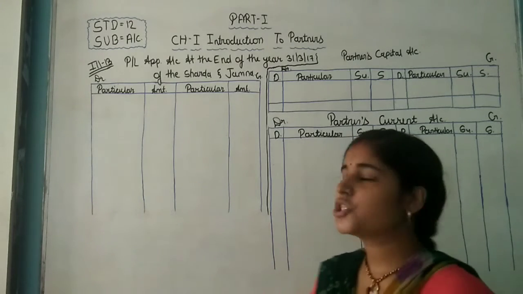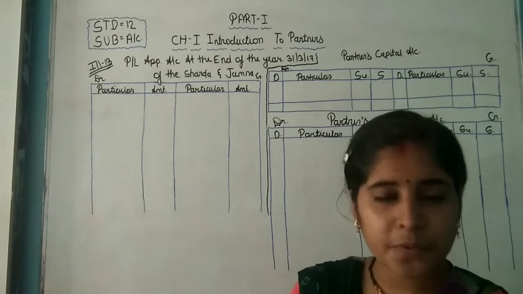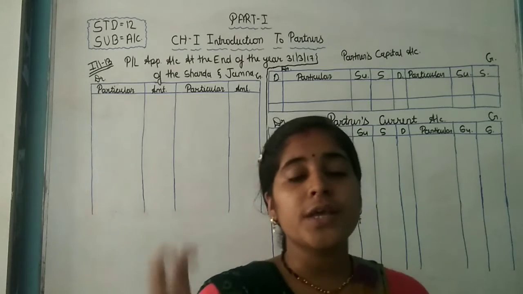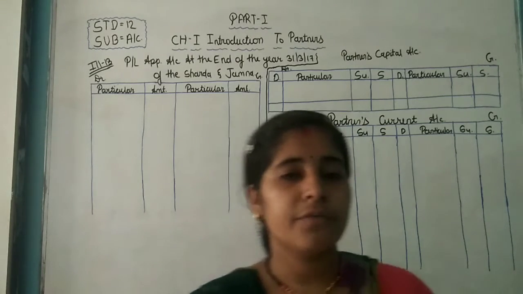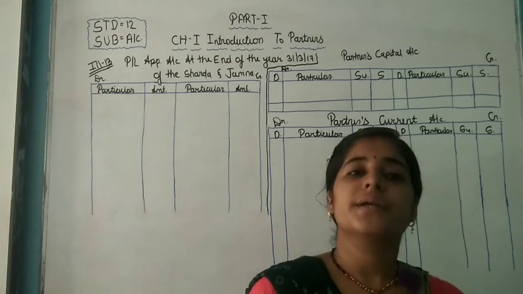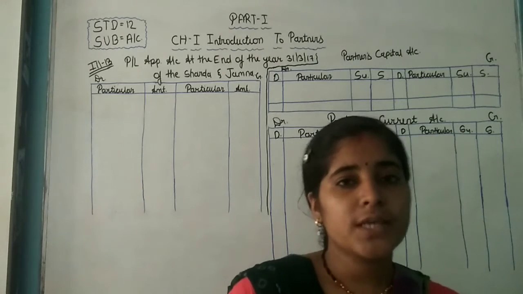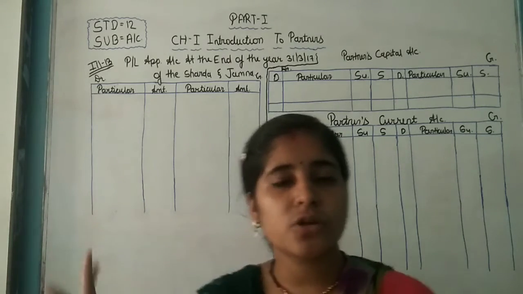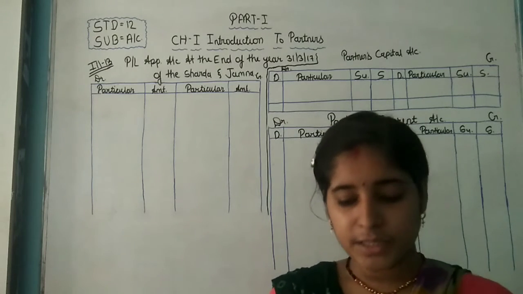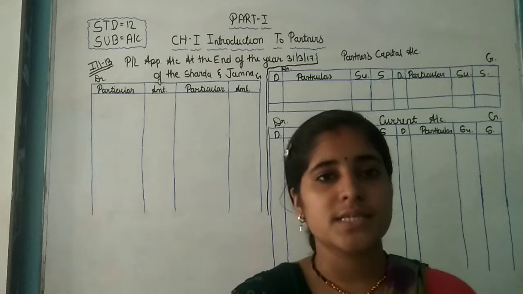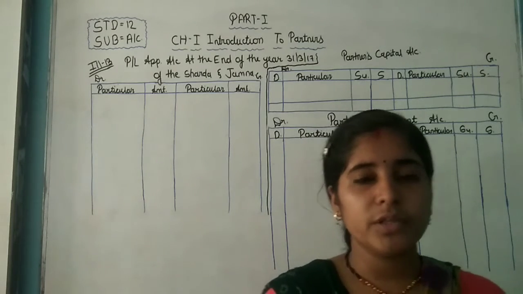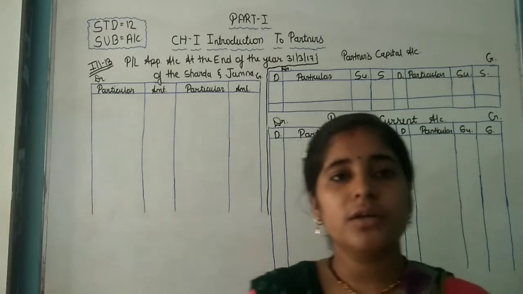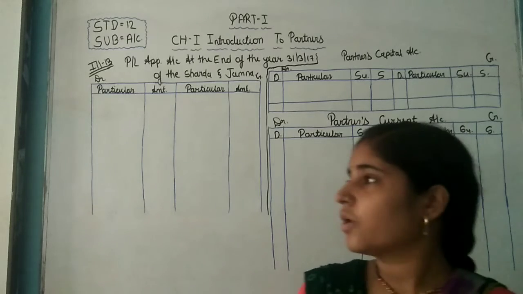Now in this solution we prepare the profit and loss appropriation account, but in this solution it is mentioned to prepare according to the fixed capital method. We prepare the partners' capital account and partners' current account according to the fixed capital method, and some points are changing in this solution. It is the same example given in the exercise. When I solve the exercise, I will solve only the main points, and you do the same entries by yourself.